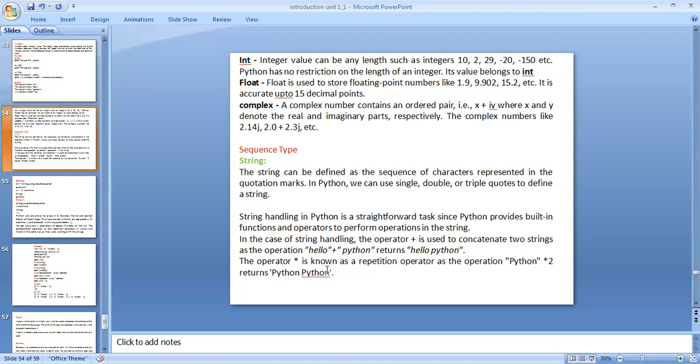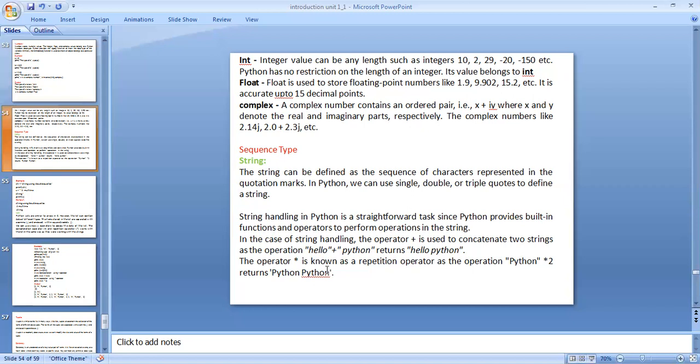And sequence type. Sequence type is one of the Python data types. The sequence type means ordered representation. And the sequence data type can be divided into three types. One is string. The string can be defined as a sequence of characters represented in quotation marks.